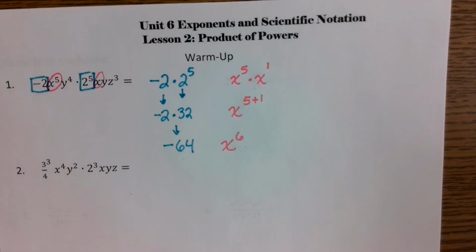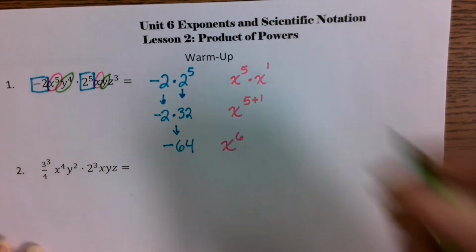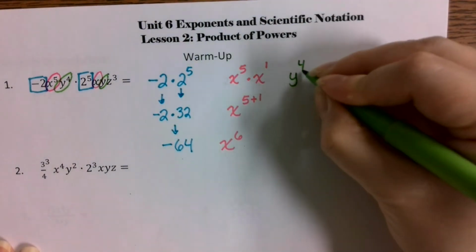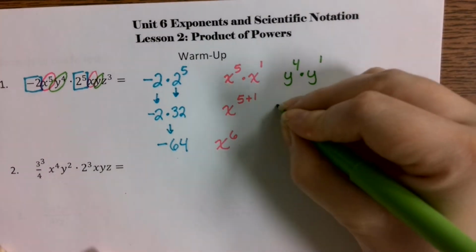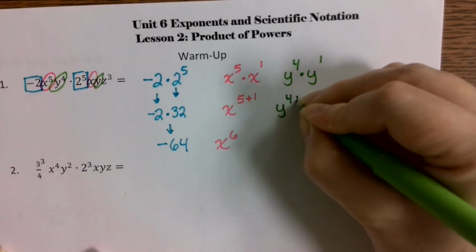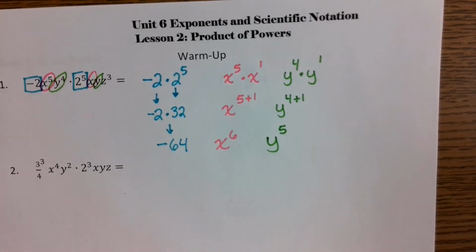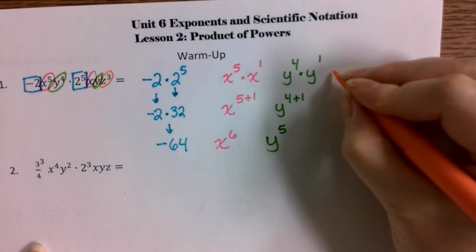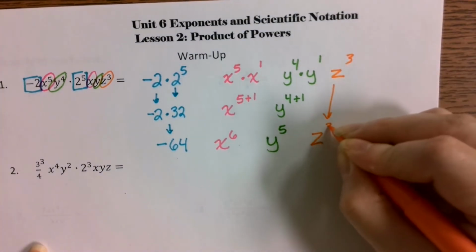Then we will focus on the next set of variables. We've got y to the 4th and y. So we're going to do y to the 4th times y, which is really y to the 1st. That means we're adding those exponents together, 4 plus 1, and that becomes y to the 5th power. The only one that we still have that does not have a component to be multiplied with is that z to the 3rd. That one is all on its lonesome, so it's just going to come down as z to the 3rd.